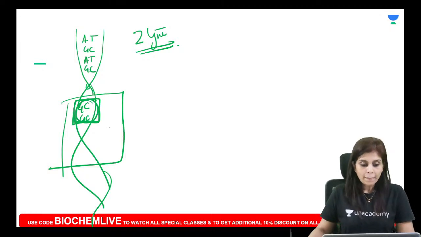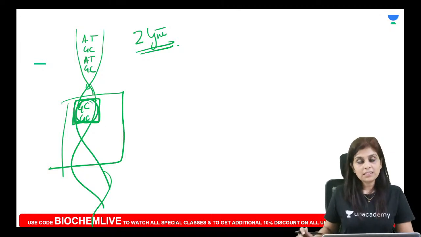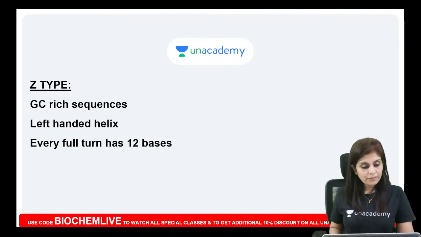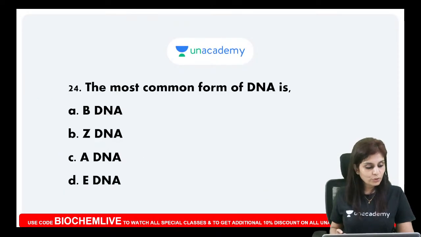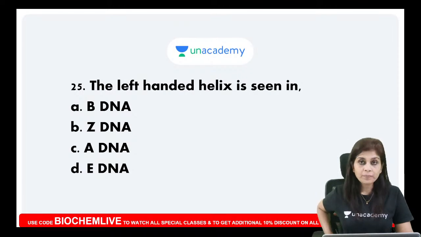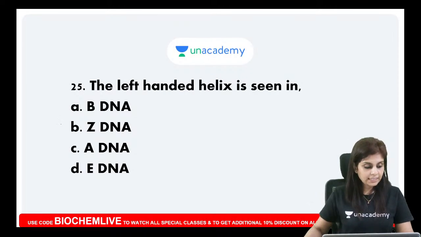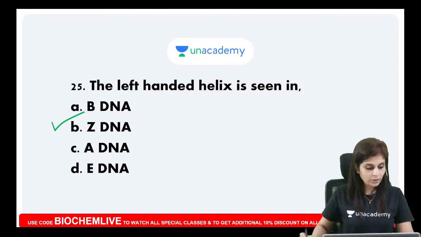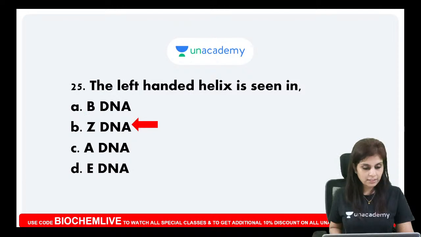Okay. So that is about all these conformations. So which is the most common physiological form of DNA, all of you? The most common physiological form of DNA is B type. The left-handed helix is seen in, what is your answer? Left-handed helix is seen in Z type. Very good, Ankush. Very good, Ramnathan Bairam. Yes, it is Z type.